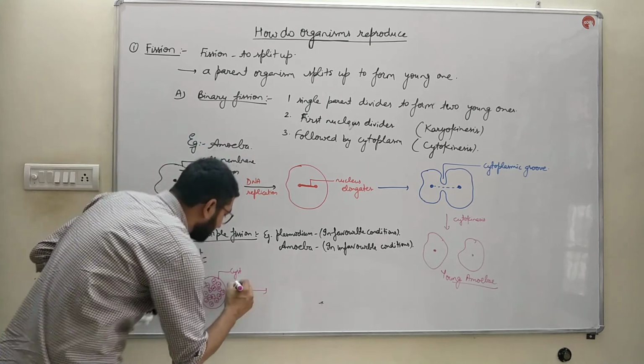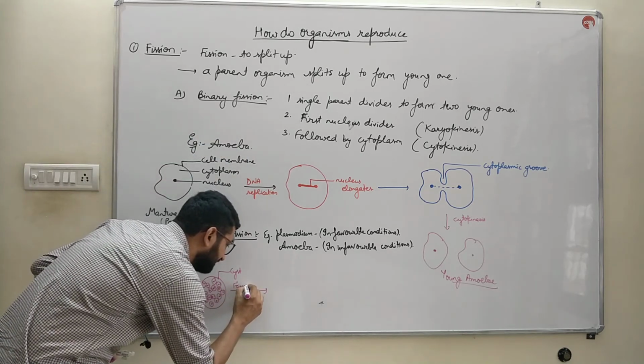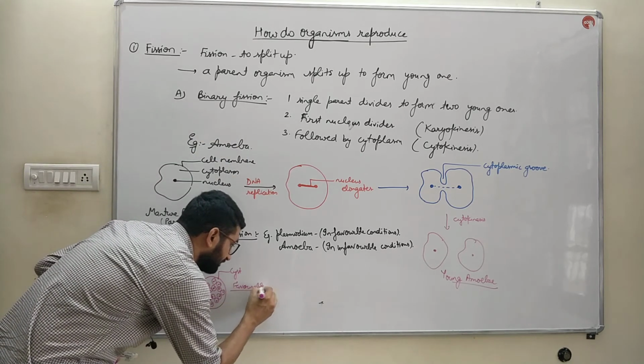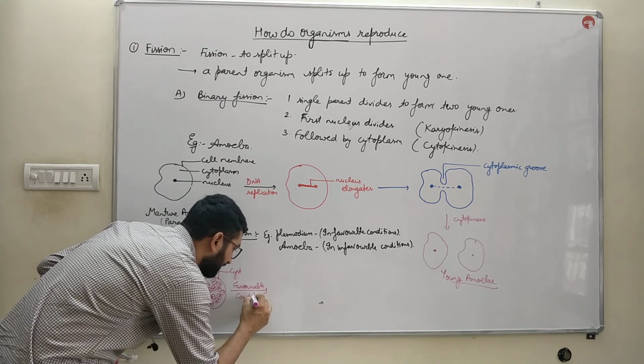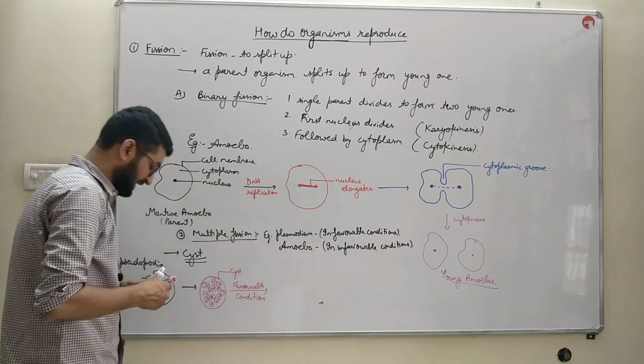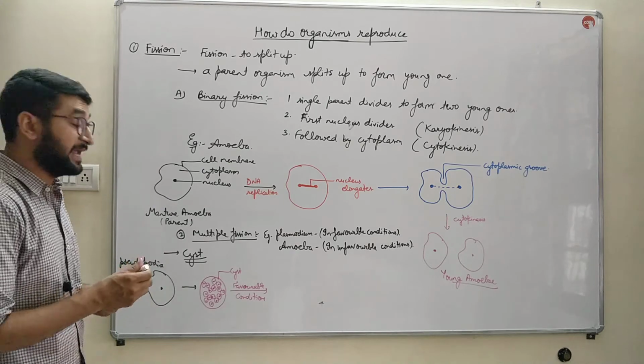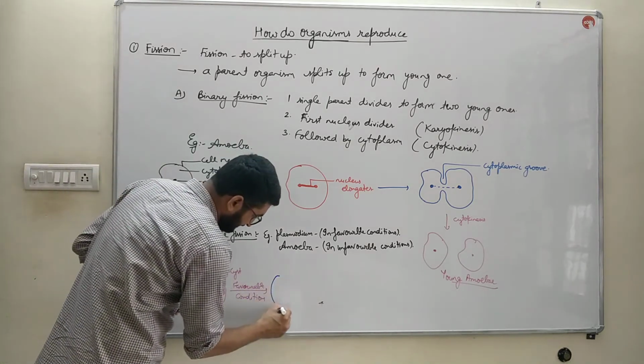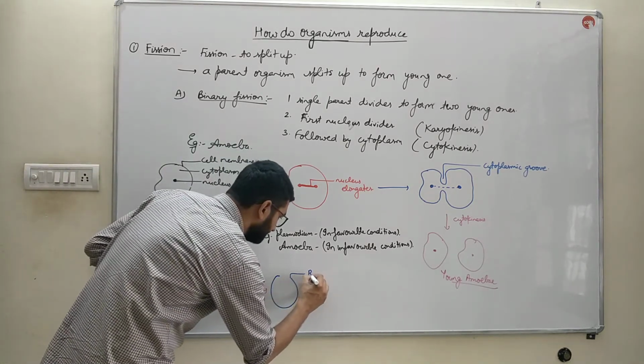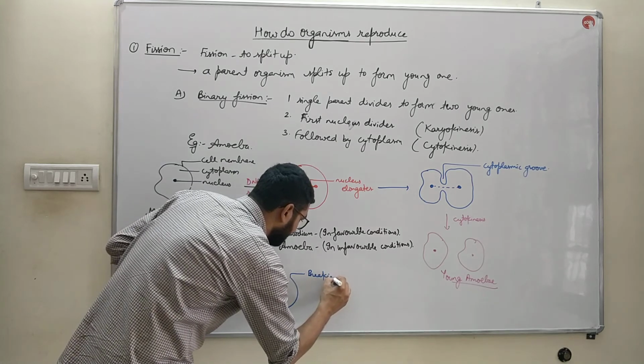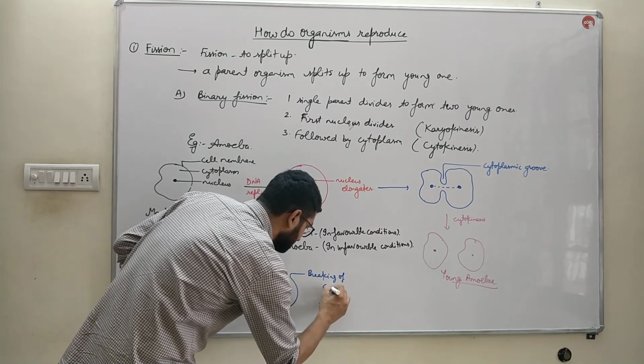Whenever favorable conditions return, this cyst wall breaks. Breaking of the cyst.